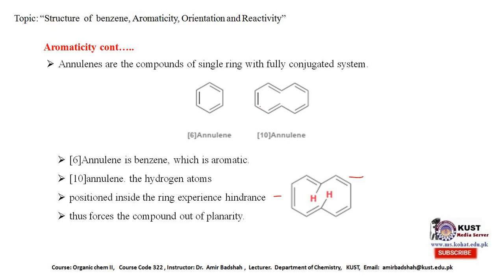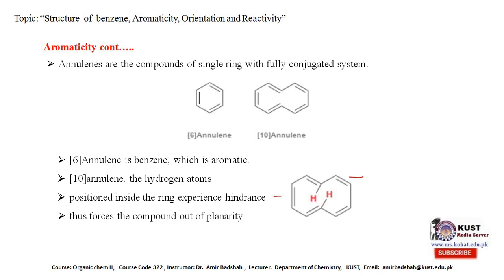But the problem is that at this position the hydrogens which are present are positioned inside the ring, and this positioning inside the ring produces hindrance. This produces a problem in the planarity which forces them out of planarity, because these hydrogens come close together and repel each other.